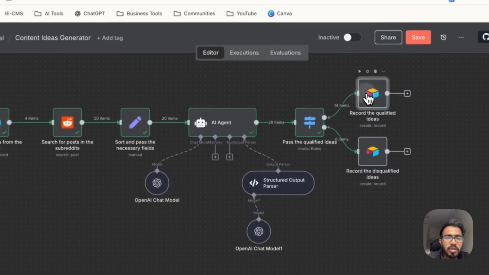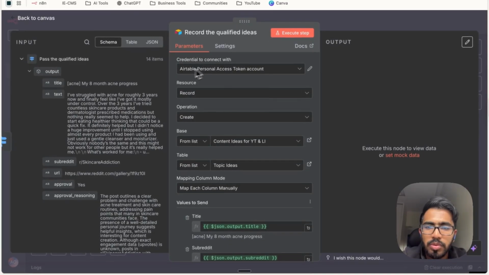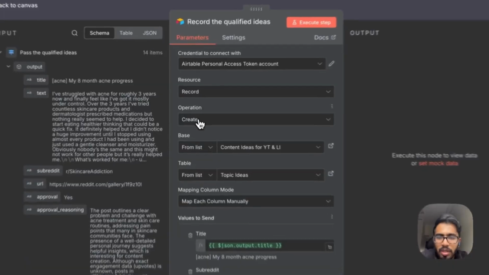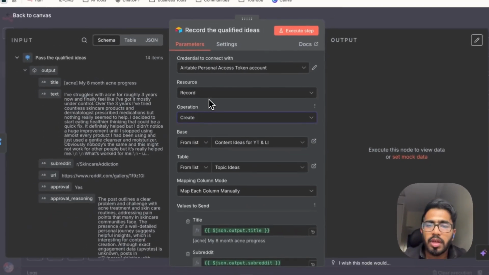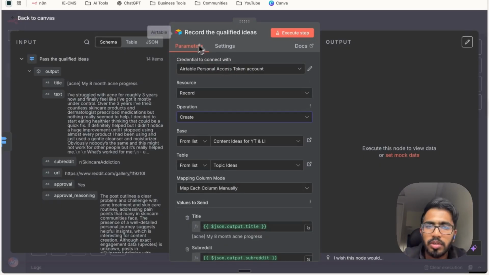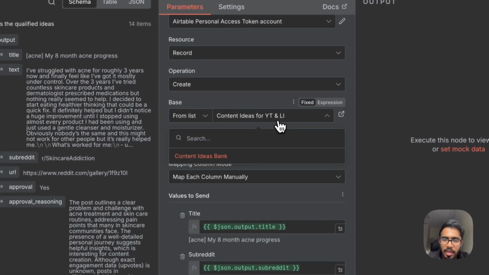So let's click on this node here, and the credential to connect with should be your Airtable personal access token account, which we already configured earlier. So just select that. The resource should be record, because every post is a record here. The operation is to create, which means we are going to create a new record for every post that comes into this particular table. The base will be content ideas for YT and LI.